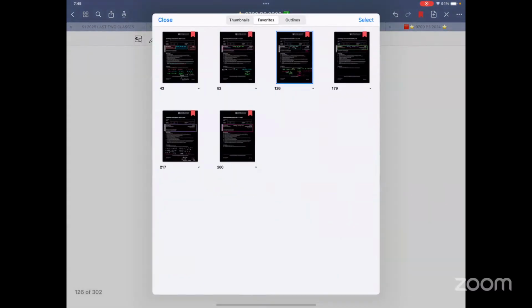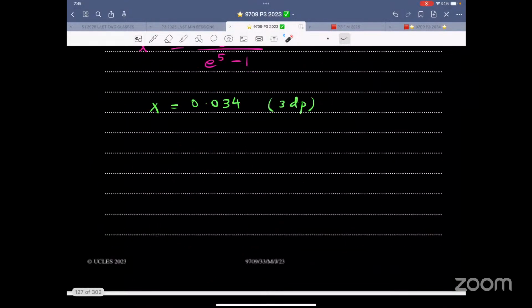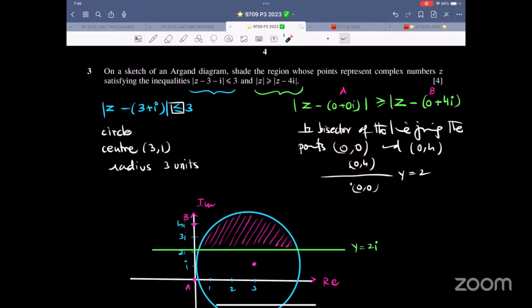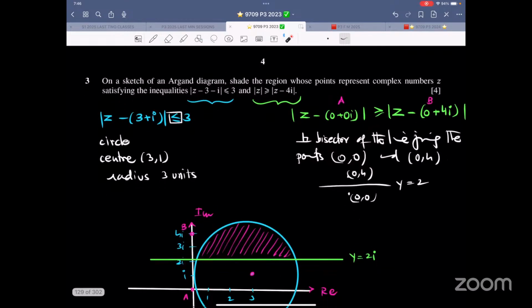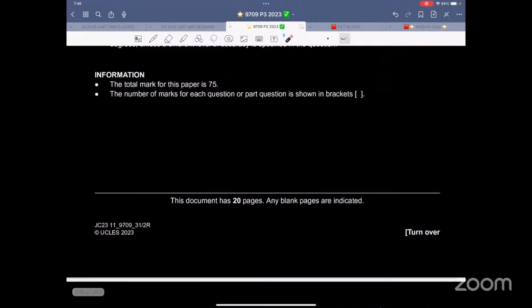So now this thing is done. This is 2023 variant 33. Again, we are focusing on complex numbers, vectors, and numerical solution. I'll be focusing on these three things. Okay, I think I've done this next paper. October, November 2023, variant 21.